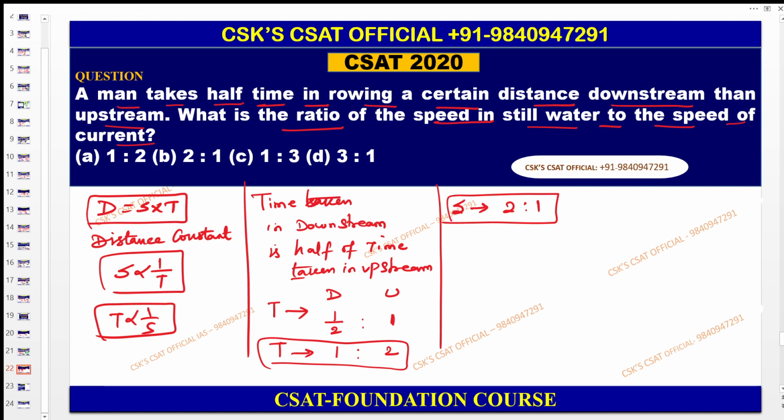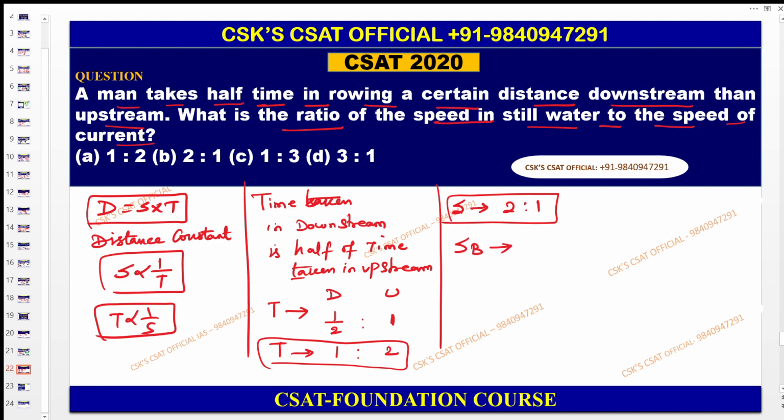Distance downstream to the upstream. Okay, we are calculating the downstream speed towards the upstream speed. That ratio only we are calculating. But you don't know. The question here is speed of still water. So therefore the speed of the boat.